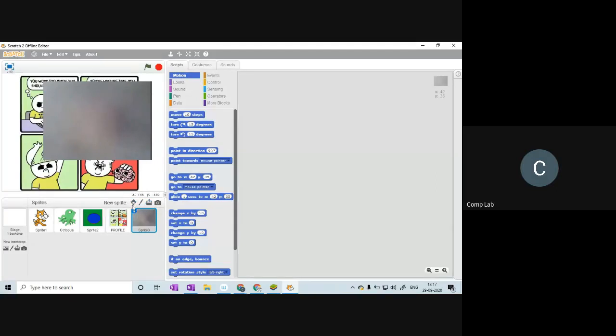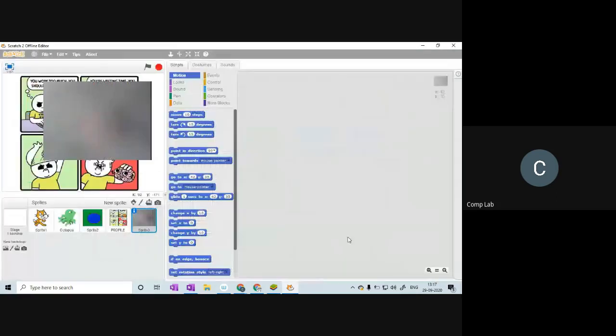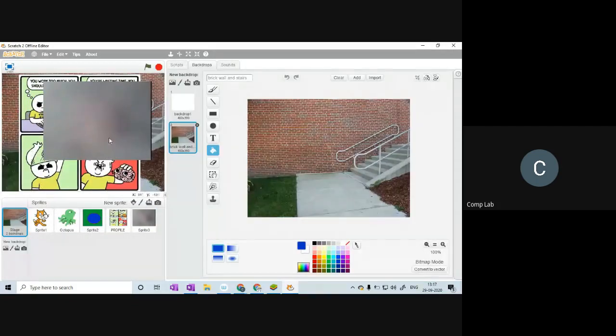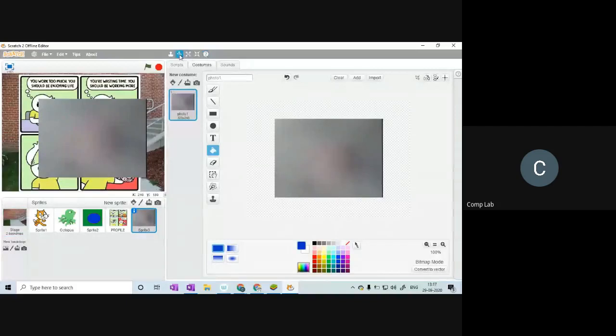Just like how you can add a sprite using these buttons, you can add different backdrops also. If you go to this backdrop pane on the left corner, you can see 4 more buttons right here. The first one is to choose a backdrop from the library. If you click on it, you can choose any sort of backdrop you want, and then it will be applied. Here you can see a new background is applied. Let me delete this.